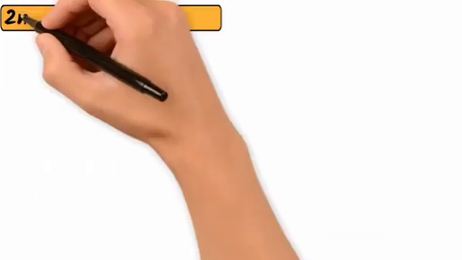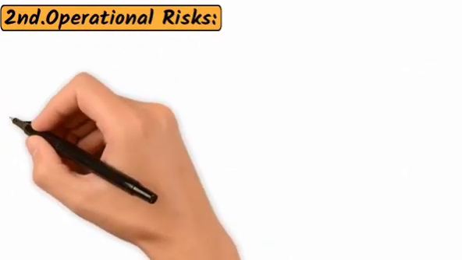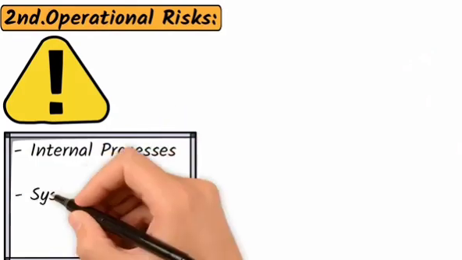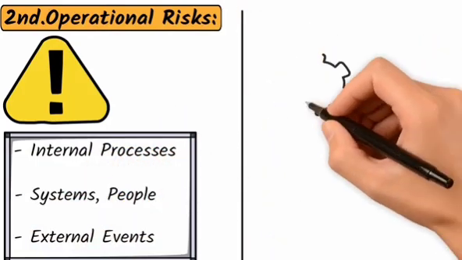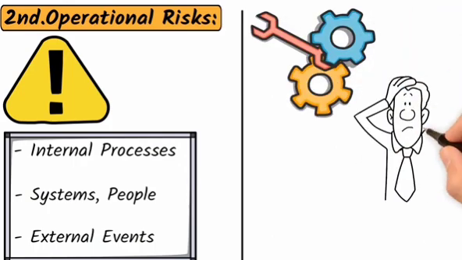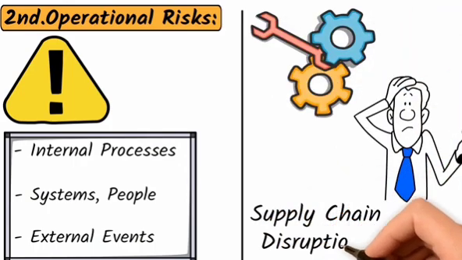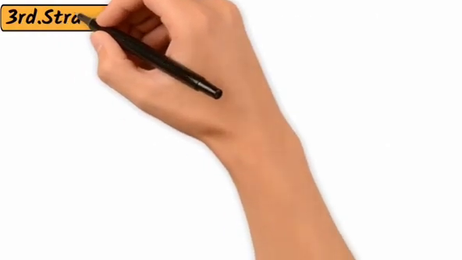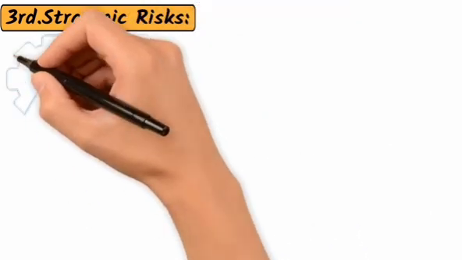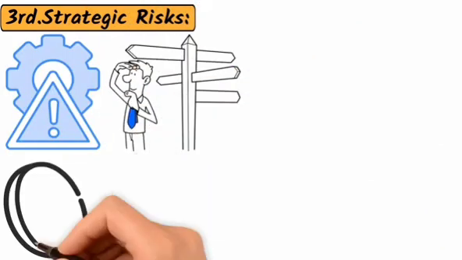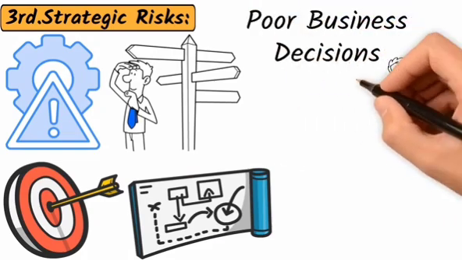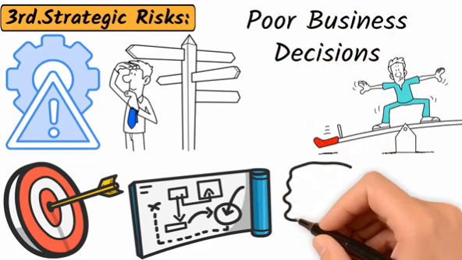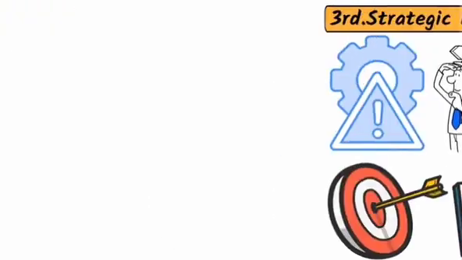Second, operational risks. These are risks arising from internal processes, systems, people, or external events. Examples include system failures, human errors, and supply chain disruptions. Third, strategic risks. These are risks associated with the overall direction and goals of an organization. Strategic risks can result from poor business decisions, changes in the competitive landscape, or failure to adapt to market trends.